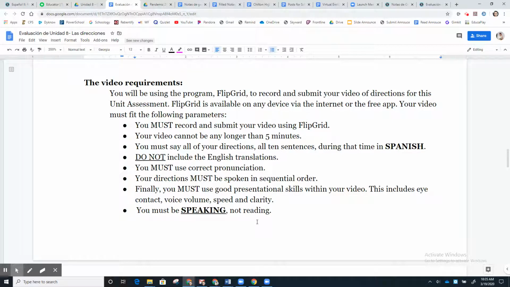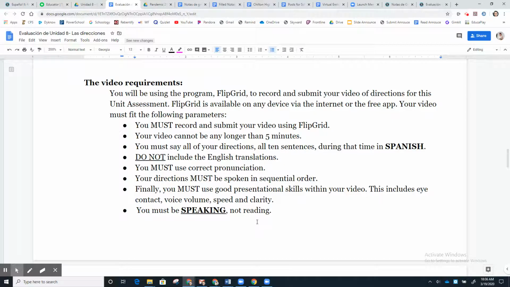It's 10 sentences. These do not have to be super long sentences. Make sure that you're conveying what you need to, but do not be reading. Okay? I want to see your eyes looking up at the screen. Now, if you need to glance down to look at your paper a couple of times during that, okay, but I should not see you reading off of it. If I do, you know that I will know, and you know you will get docked on those points when I do eventually score this assessment.